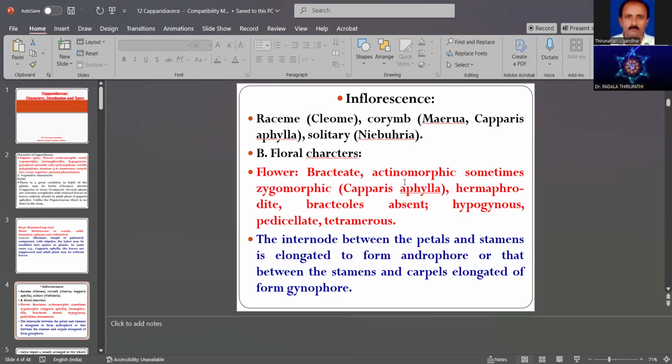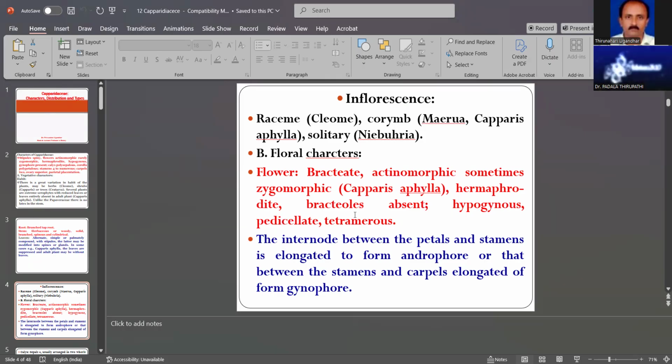These bracts are small leaf-like structures below the flowers. The flowers are actinomorphic, sometimes zygomorphic, and in the majority of the plants the flowers are zygomorphic.